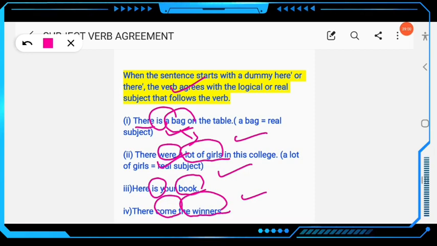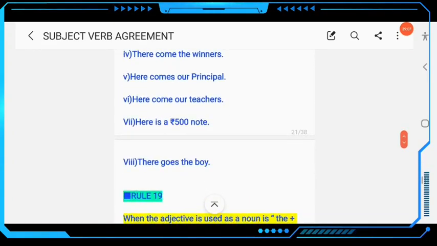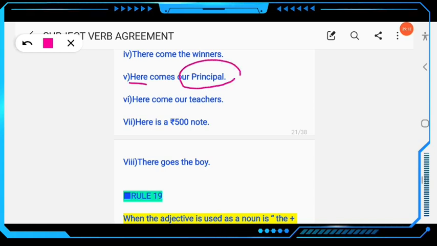Next example: "Here comes our principal". This is the real subject, "here" is the dummy subject, the verb must be singular, "comes", okay. Then look at the next example: "Here come our teachers", plural, so the verb must be plural.